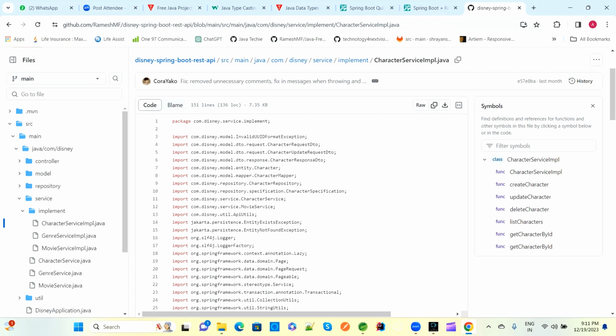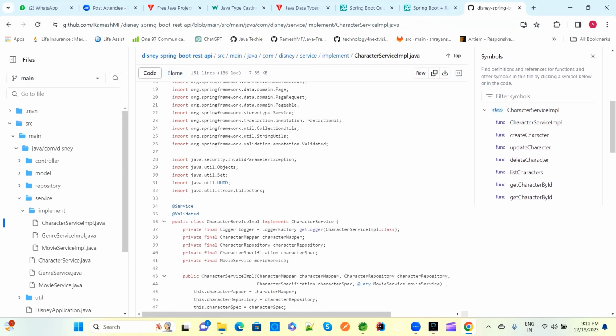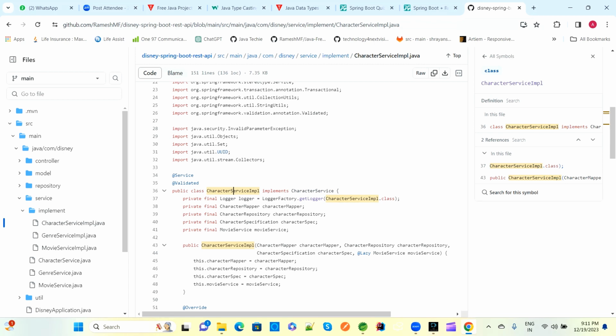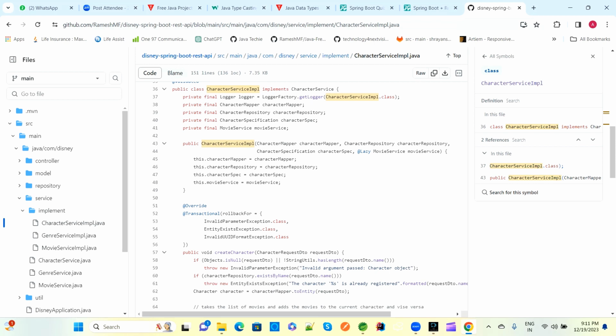Here they implement CharacterService, which is an interface, because this is a class and this is an interface. Whatever functionality is written in this character service interface, all the abstract methods, we have provided the implementation here. Last time we discussed interfaces, abstraction and all.